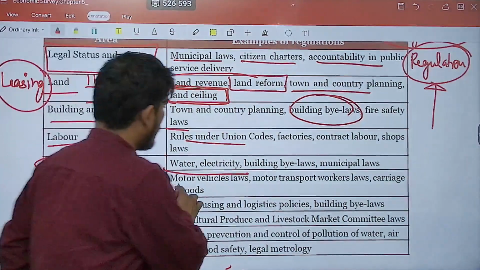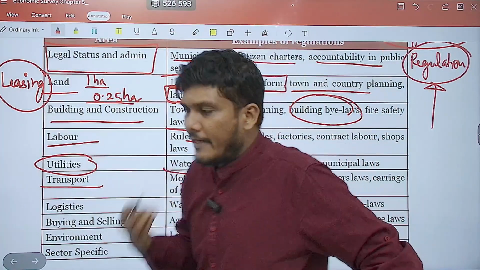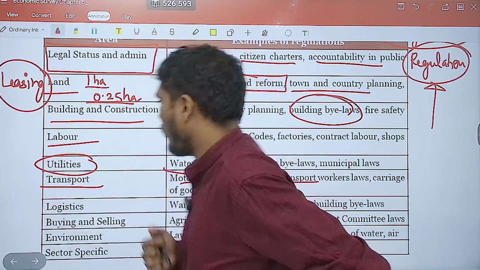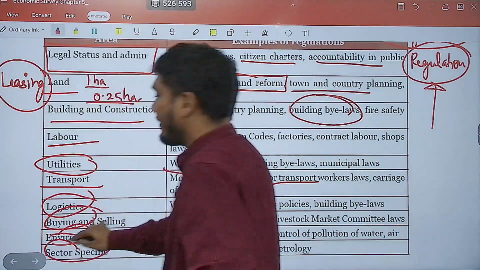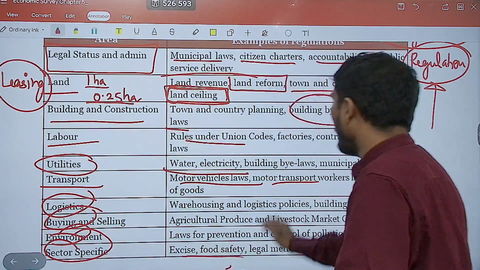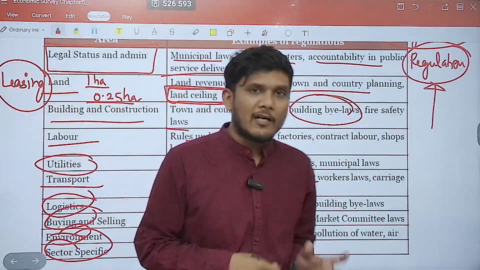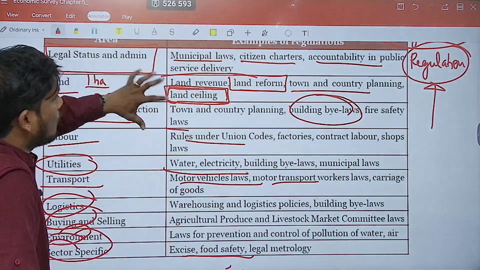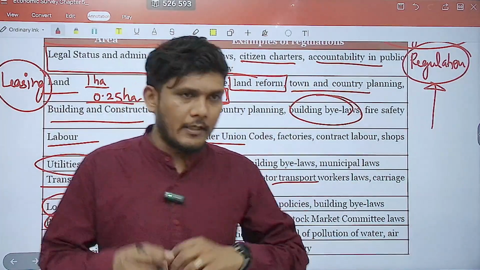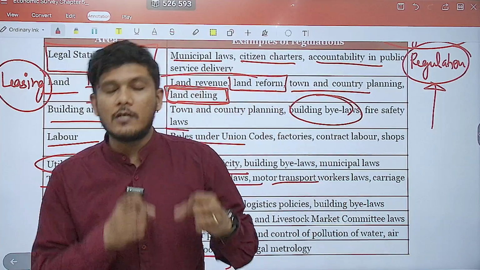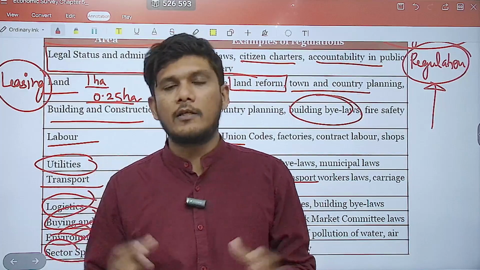Then transportation, different motor vehicle laws, motor transport worker laws, etc., so as to get all these services at a more efficient cost. Then you have logistics, buying and selling, environment and market, and sector specific laws, especially food safety and legal metrology. Food safety laws are also being looked at. So these are the various laws the government wants to look at in order to deregulate. Deregulate means to either remove or modify certain provisions which will drive further growth. So this is what chapter 5 was all about.